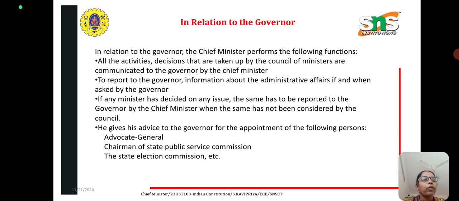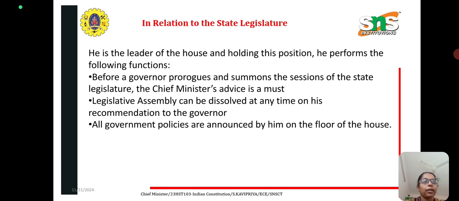He gives his advice to the governor for the appointment of the Advocate General, the Chairman of the State Public Service Commission, the State Election Commission, etc. In relation to the state legislature, he is the head of the house, and holding this position he performs functions like the following. Before a governor prorogues or summons a session of the state legislature, the chief minister's advice is a must.